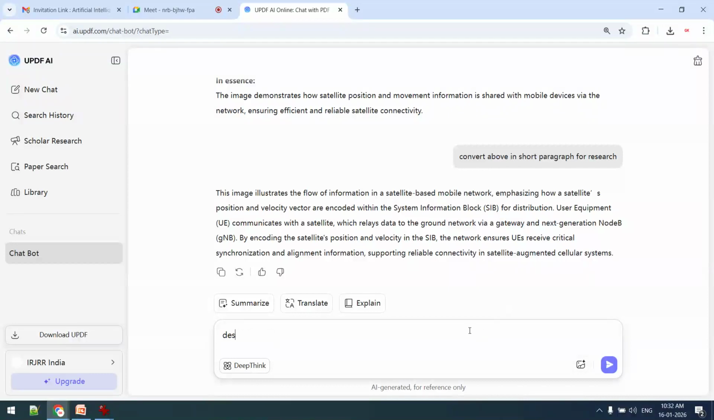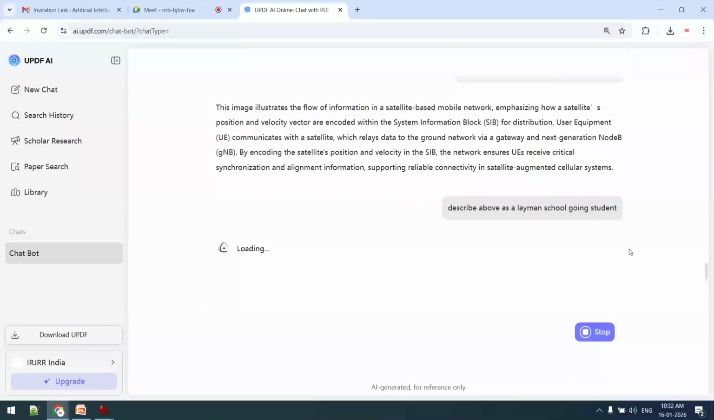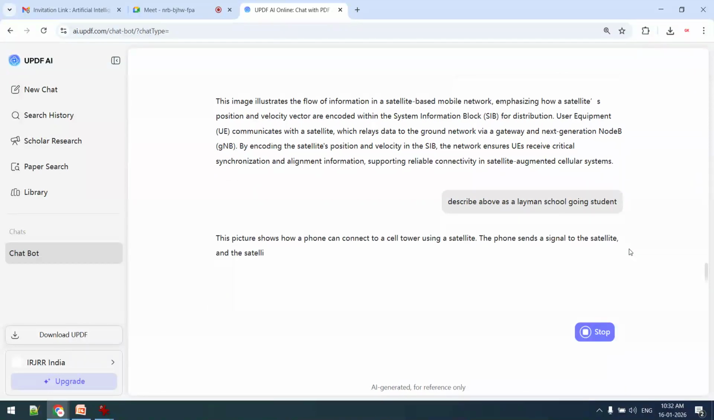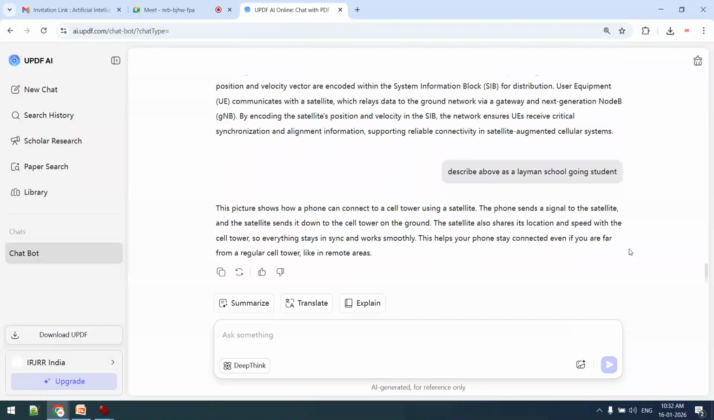Describe the above image as a layman, as a school-going student who doesn't know anything about technicalities, about the technical part. So now I want to get an explanation of this image as a layman. So this is differentiated instruction. You can see that the phone can connect to a cell, to a satellite. Phone sending signal. Now this is layman language, very classical language.